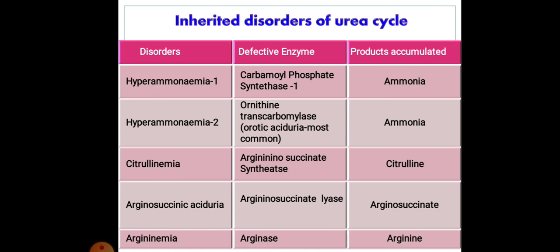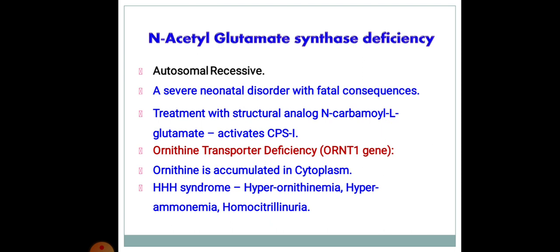Argininemia: arginase, arginine accumulates. N-acetyl glutamate synthase deficiency, autosomal recessive, is a severe neonatal disorder with fatal consequences. Treatment with the structural analog N-carbamyl L-glutamate activates CPS1.